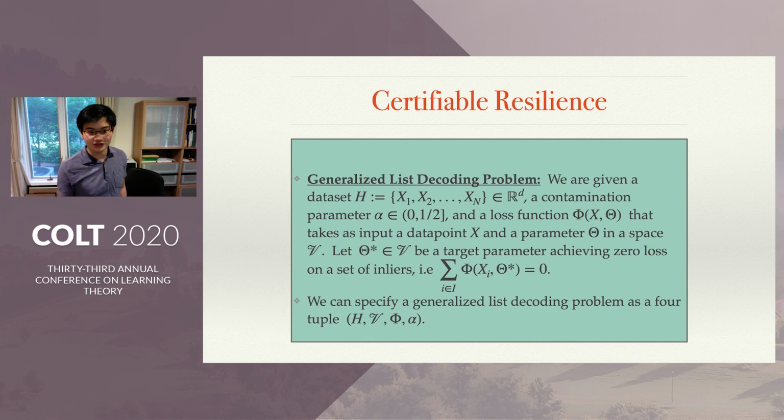So first, we need to talk about what a generalized list decoding problem is to talk about what certifiable resilience is. So we are given a data set H that's comprised of data x1 to xn in d dimensions. We have a contamination parameter alpha less than a half, and a loss function phi of x, theta that takes as input a data point x and a parameter theta in a space V. Let theta star in V be a target parameter achieving 0 loss on a set of inliers. Of course, we don't know what the inlier set is. So we can specify a generalized list decoding problem as a 4-tuple, H, V, phi, alpha: data set, parameter space, loss function, contamination parameter.